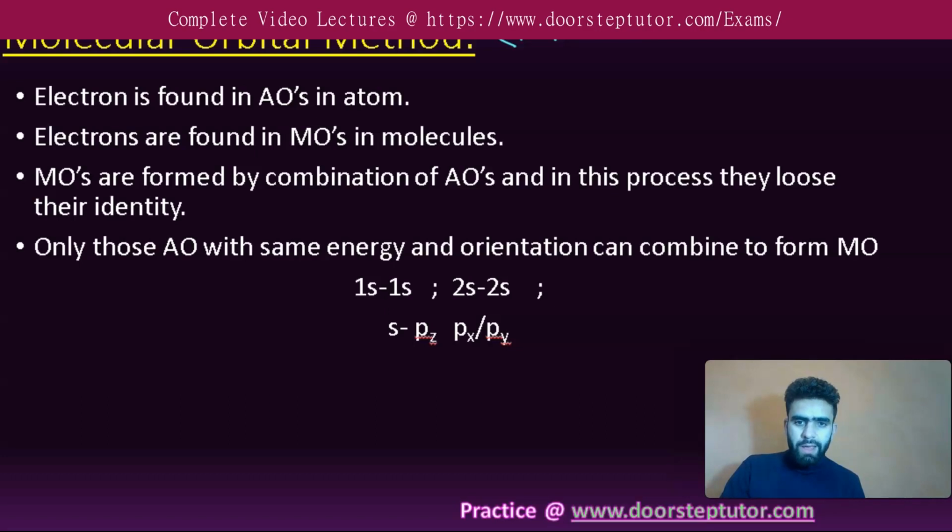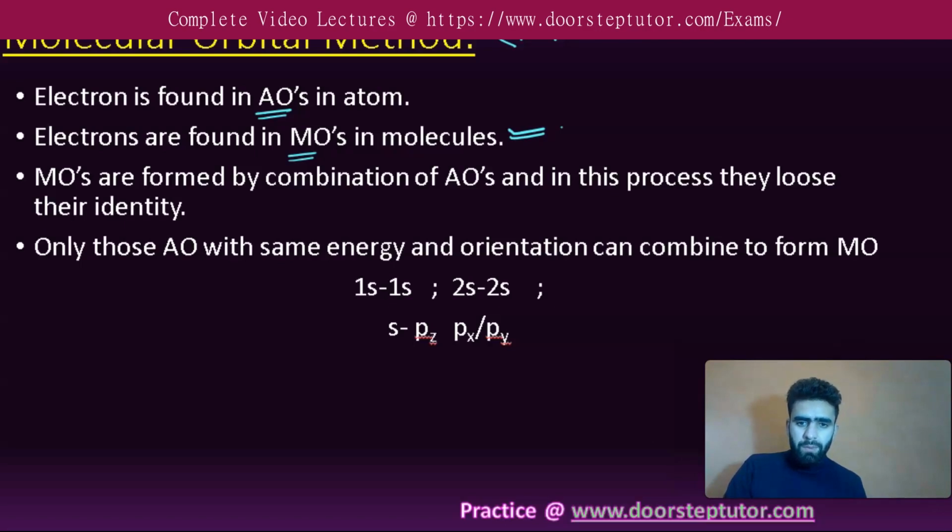First of all, as we know, in atoms there are atomic orbitals, and electrons mainly reside in atomic orbitals. So in case of atoms, we have atomic orbitals where electrons are found. But when we talk of molecules, there are molecular orbitals, or in other words, electrons are found in molecular orbitals in case of molecules.